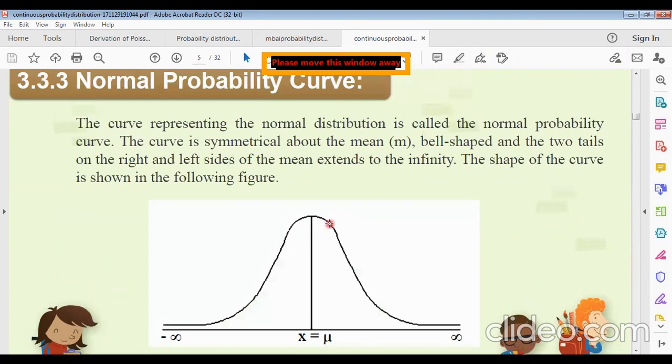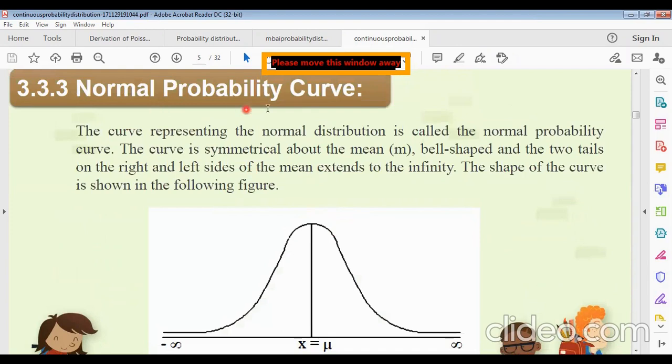Now, the graphical representation of the normal probability curve. The curve representing the normal distribution is called the normal probability curve. It looks like this. This is the x-axis, and this is the y-axis. The mean, x equals mu, is in the middle of the x-axis, and at the top is the peak value of the curve. On the left-hand side is minus infinity, and on the right-hand side of the x-axis is plus infinity. This type of curve is the normal curve.